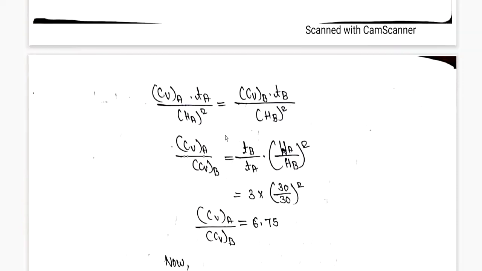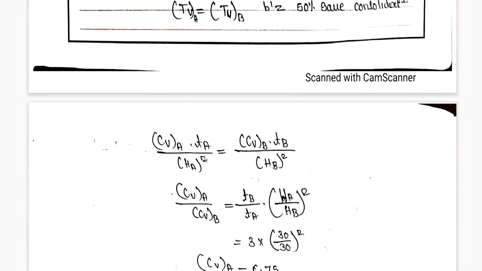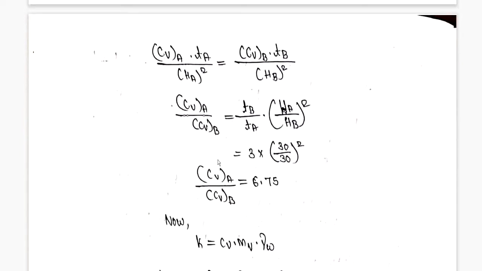You need to be very cautious in this type of problem, because they have not clearly mentioned the time taken by specimen A and specimen B. They have just mentioned the ratio of time taken. So as they mention the ratio of time taken, we have to calculate these parameters, that is CVA and CVB values, in ratio itself.